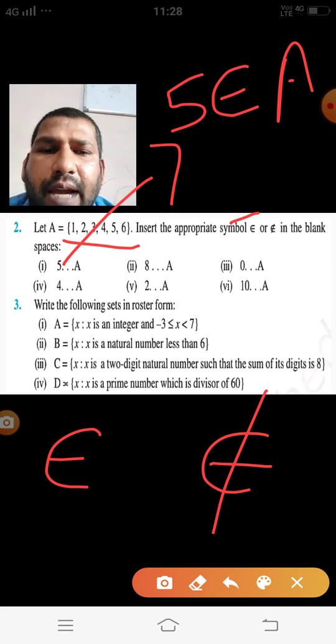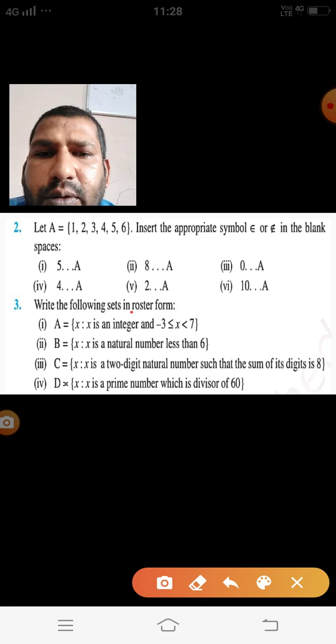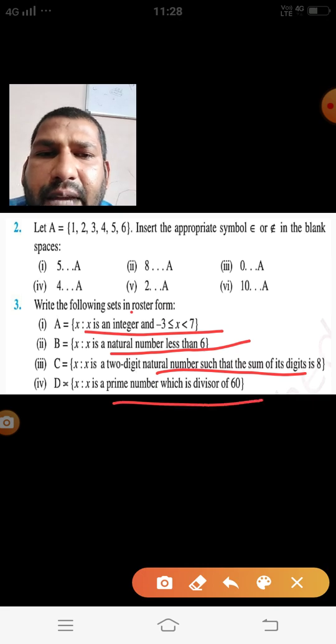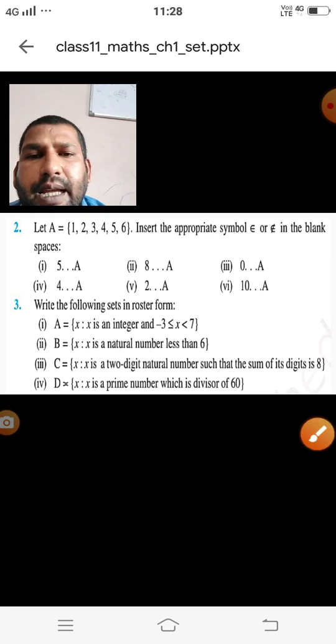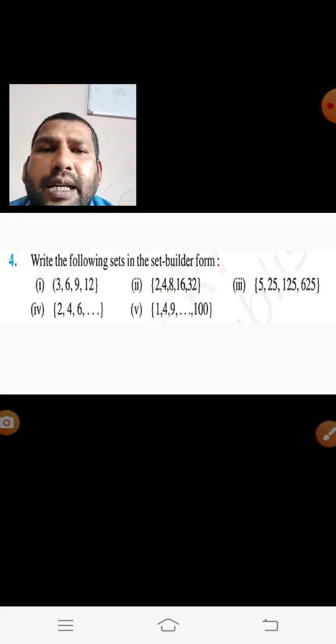Then in question number three, we have to write these in roster form. The statements are given and we have to write down the elements of these by solving them. And one more question we have, you have to write these in set builder form.